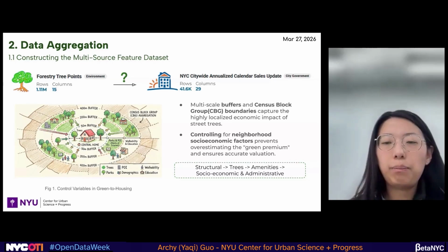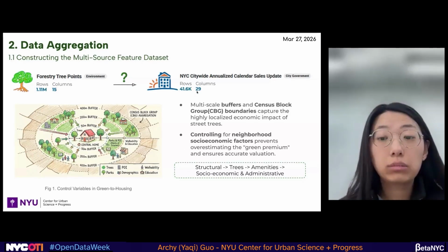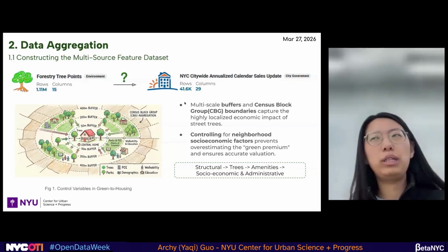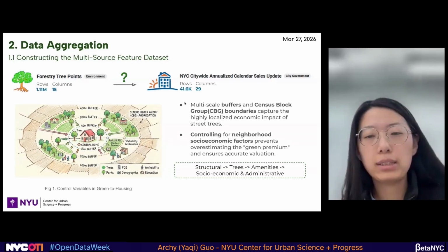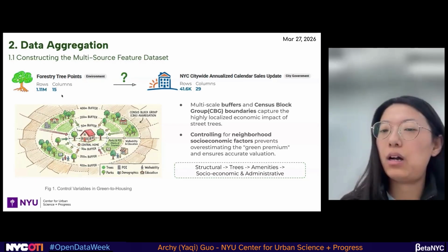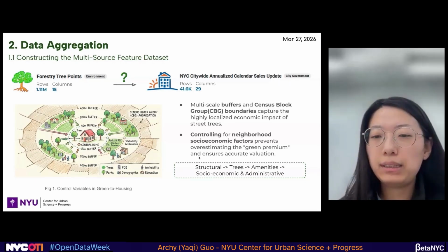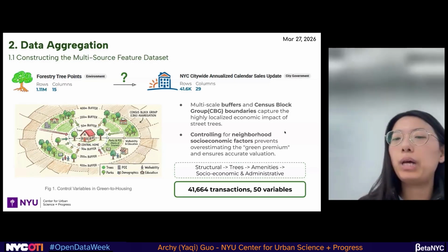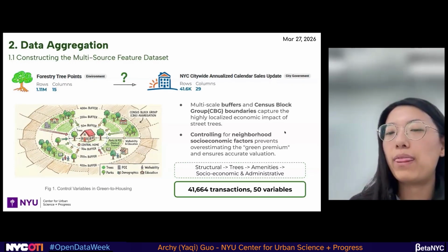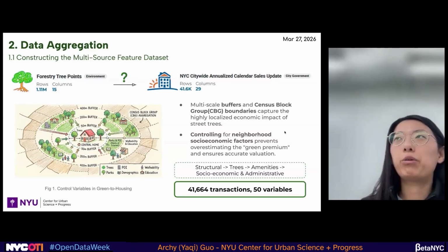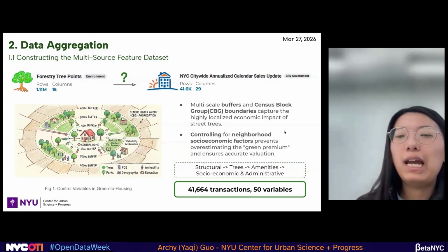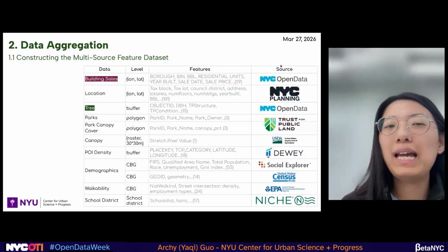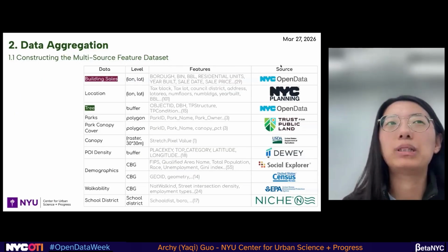From step to step, we have the housing structure information, like how many units there are and what the area is, and we have the tree data. Of course, we care about that, and other amenities: the social, economic, and administrative. In the end, we build our dataset with 41,000 housing transactions from 2023, and we have 50 variables included. And trust me, this is the last slide about our dataset.